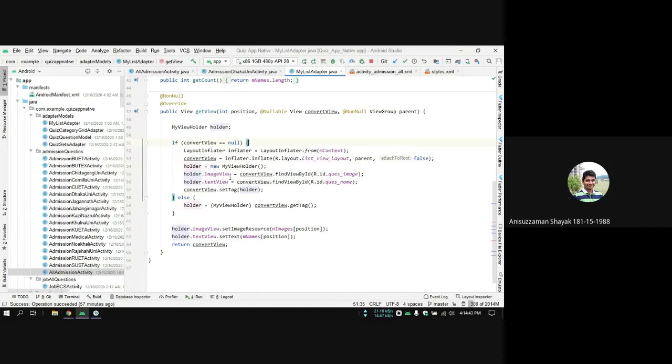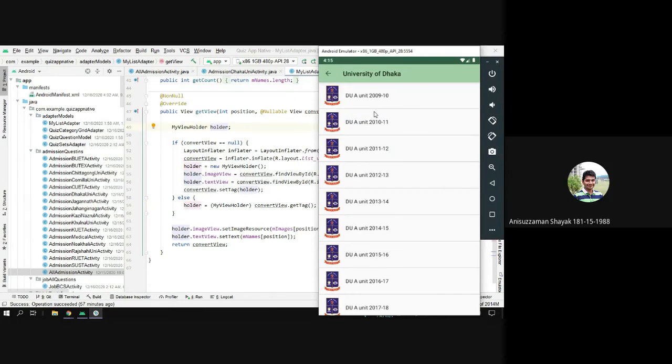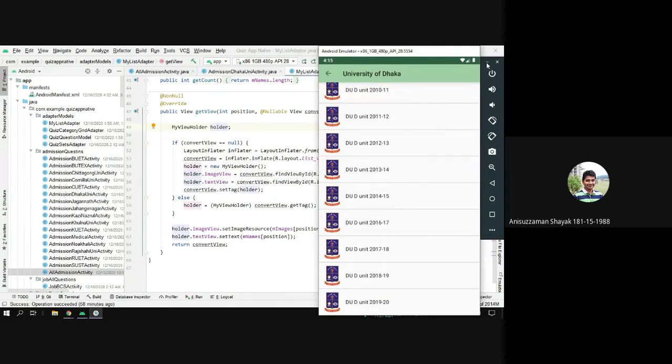So after this, if the holder is empty, then the view will be inflated. And if it is not empty, then the already inflated view that is present in the holder will be used, which means for the first time this whole layout will be inflated, but for the other items the layout will be reused. Just the icon and the name will be changed. Everything else like the background color, margin, padding, everything will be saved for reuse. This will cut down on the RAM usage and make it much faster to load this list view.